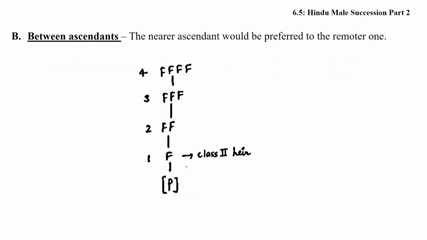This is the rule, friends. Between ascendants, if there is a competition, then the nearer ascendant is preferred to the remoter one. Great grandfather will take the property, great great grandfather will not. The nearer will prevail over the remoter if competition exists between ascendants.